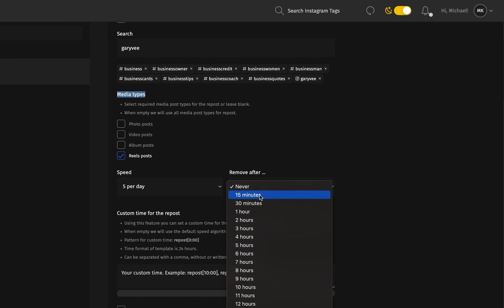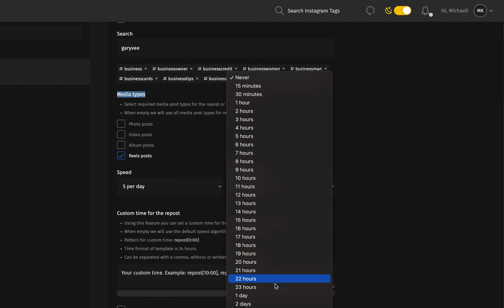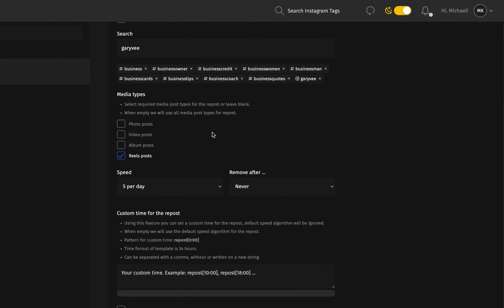And then you can decide, do you want to actually remove the repost, yes or no? And you can choose after how many hours or days you want the repost to actually be removed. Removing every 15 minutes probably won't make too much sense, or you can do up to 7 days, so after 7 days, it will automatically be deleted. Or you just choose never if you never want to remove it.